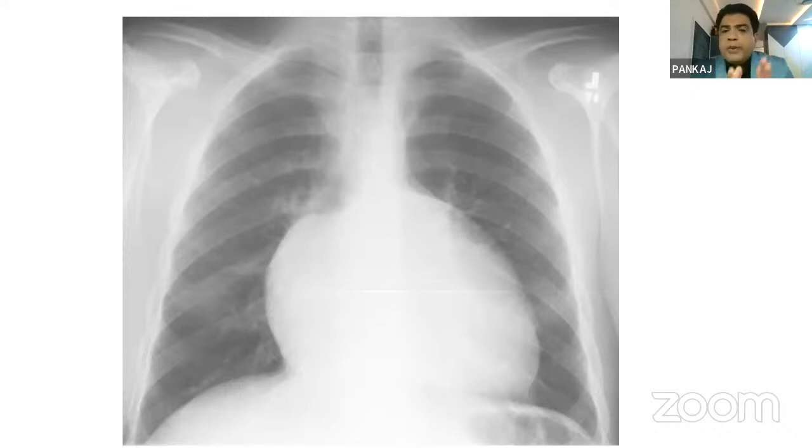So how do we differentiate these from this X-ray at the clinical level? In Ebstein anomaly, multiple heart sounds are present. But in dilated cardiomyopathy, because of LV dysfunction, you can see significant tachycardia. There is no murmur. Whenever dilated cardiomyopathy is present, there should not be any murmur. Always we label a murmur as heart disease, but dilated cardiomyopathy is one of the exceptions to the murmur in congenital heart disease. Okay, so these are the 3 differential diagnoses of this X-ray.